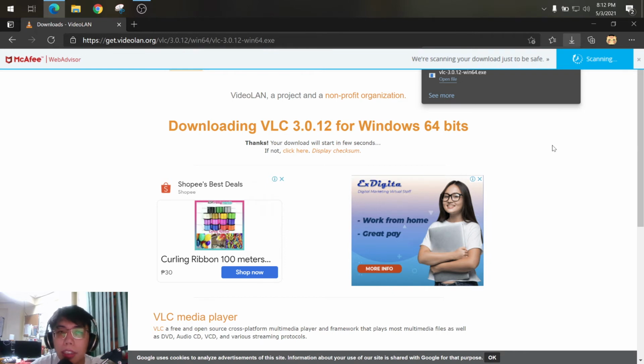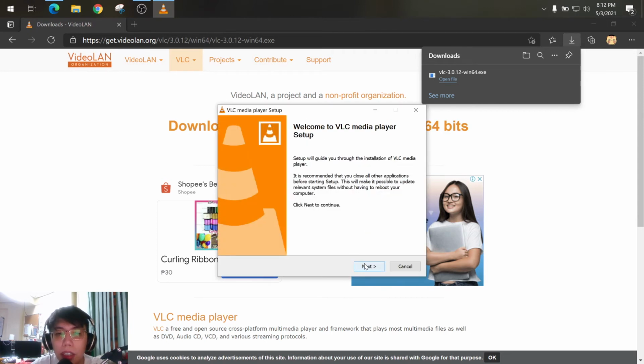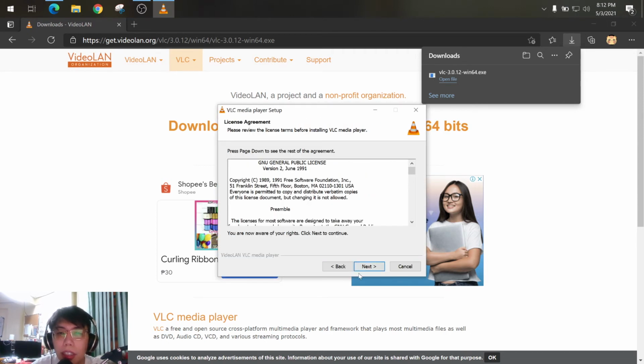Once the installer has been downloaded, just click on the file itself. Just open the file and click yes on the pop-up window and select your language. Just click OK. After selecting your language, then click next, next,